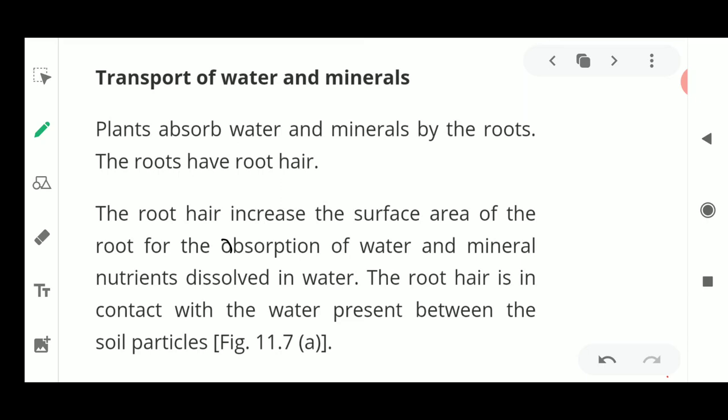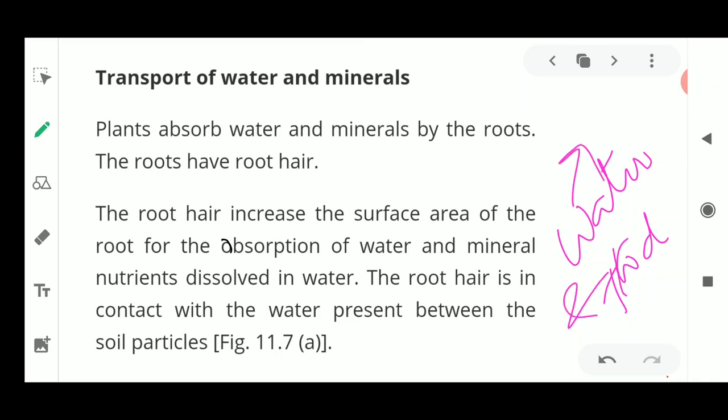Please remember this. Next is the transportation of water and minerals. Now we will move on to the two things which are transported in plants. One is water and minerals, and the other is food. Water is transported by one organ, and another part is going to transport the food inside the body of the plant.